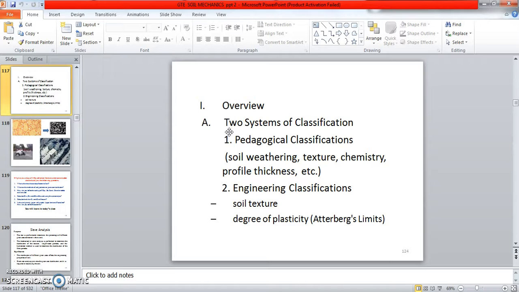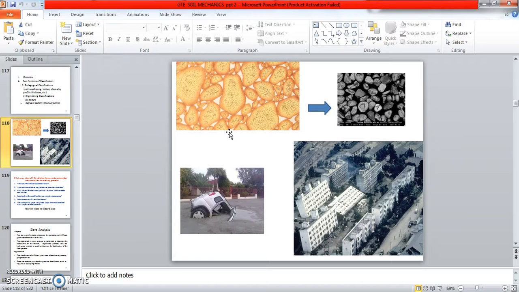Okay, and degree of plasticity, Atterberg limits, that is the liquid limit and plastic limit. After adding water, how the soil will react, we can identify in this test. Okay, so this is the texture shape of the underground soil particles. This is the SEM, scanning electron microscope. These pictures are denoted SEM, scanning electron microscope. We can analyze the underground soil structure.